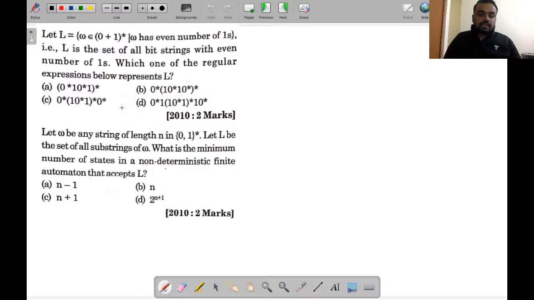So these are some interesting numericals from the GATE 2010, and from the GATE 2010 2 marks. So if you are able to solve both the numericals in 2010, you can easily acquire the 4 marks from this particular subject, and from the chapter regular expression and DFA NFA. So just see over here.